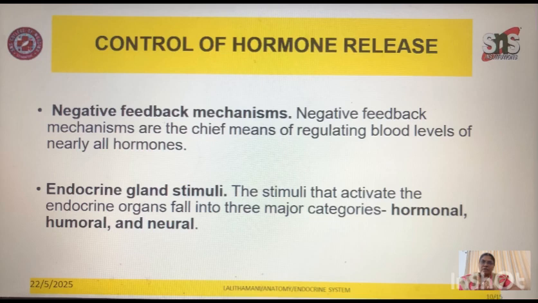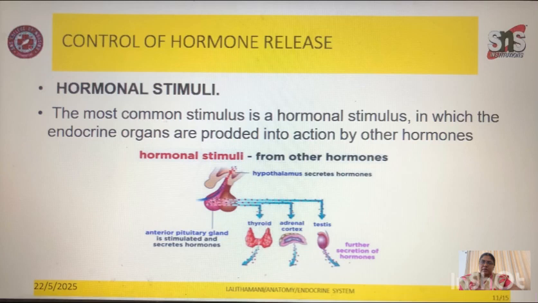We will be discussing each of these in detail in the following slides. Until then, we just want to summarize that we have seen three major controlling mechanisms. First one will be the hormonal stimuli. So how is the hormonal stimuli involved?